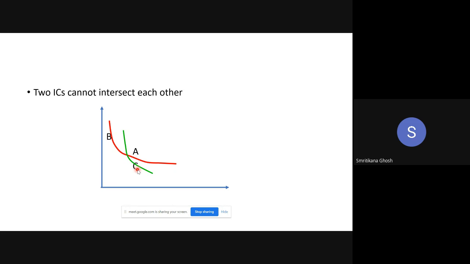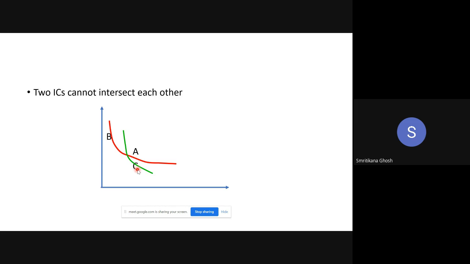B is on the red one and C is on the green one. They are not on the same indifference curve. So what is the conclusion? B is not indifferent to C.